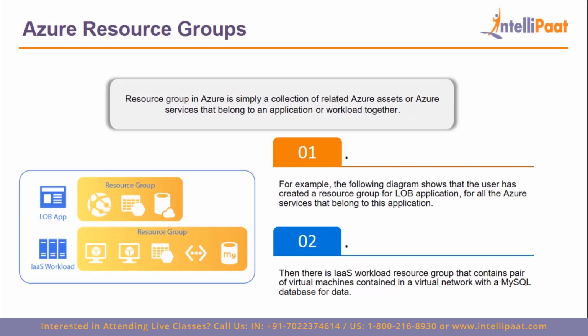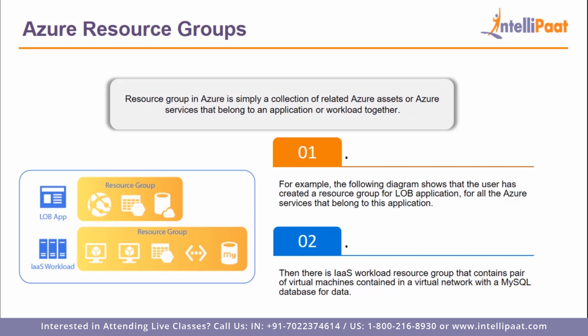A resource group in Azure is simply a collection of related Azure assets or Azure services that belong to an application or workload together, which means that resources that share the same management lifecycle are grouped together, and those groups are called resource groups. For example, as shown in this diagram, the user has two resource groups.